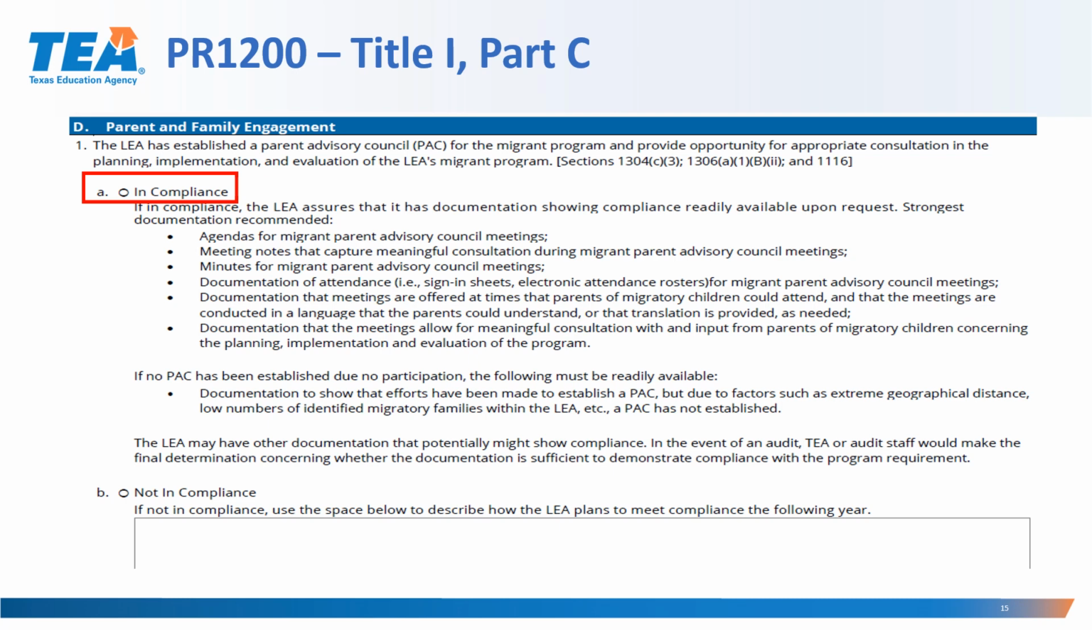The LEA may have other documentation that potentially might show compliance. In the event of an audit, the TA and the audit staff would make the final determination concerning whether the documentation is sufficient to demonstrate compliance with the program requirement. If the LEA indicates that they're not in compliance, they will have to provide a description of how the LEA plans to meet the compliance for the following year.